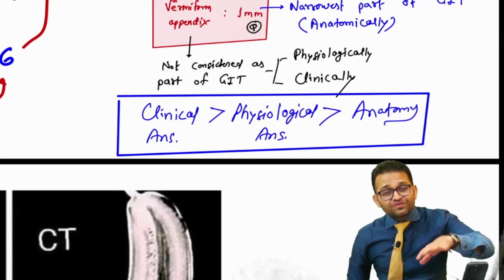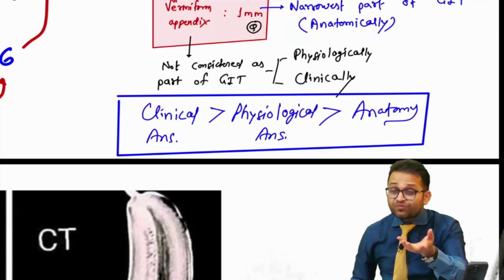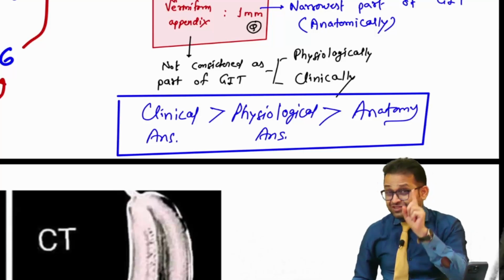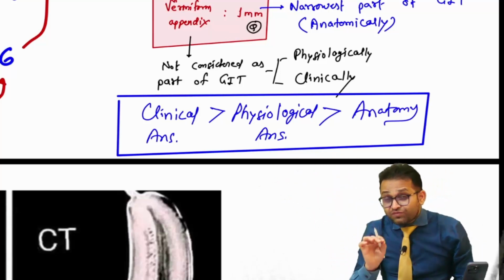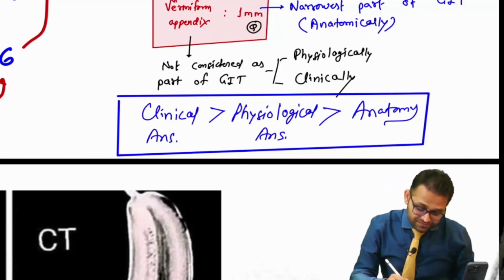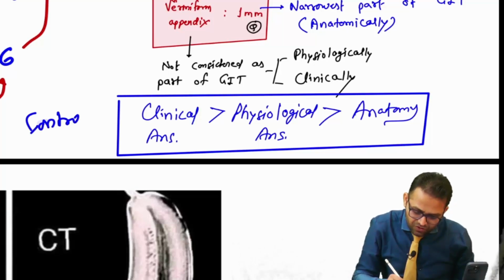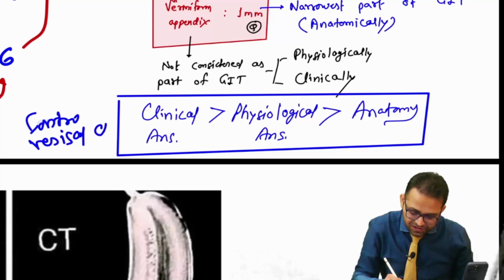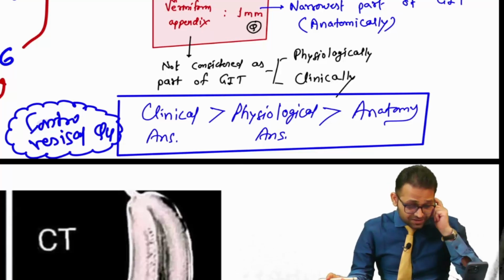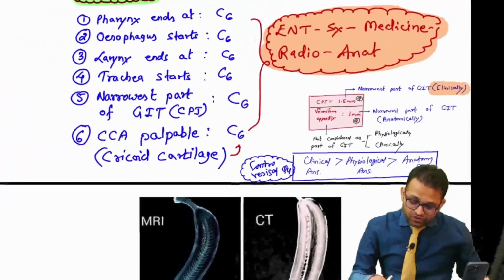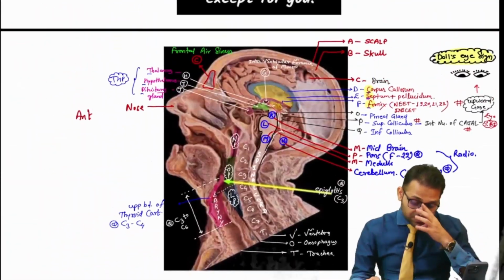And if these are not opted, or especially if they are giving any image, cadaveric image, asking for the anatomical answer, then go for the anatomy. Okay, this is the question for your career. So this is the correct sequence for your answer to a controversial question. Agree everyone? Controversial question. Okay, so these are the answers. Agree everybody? Hope you are getting the point. So now we are going to look at more things. Okay, sir. So these are the different points.